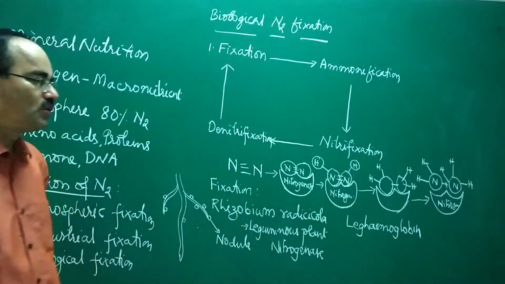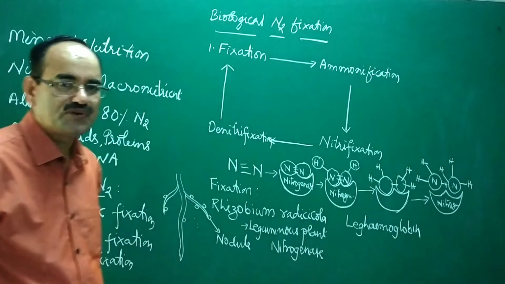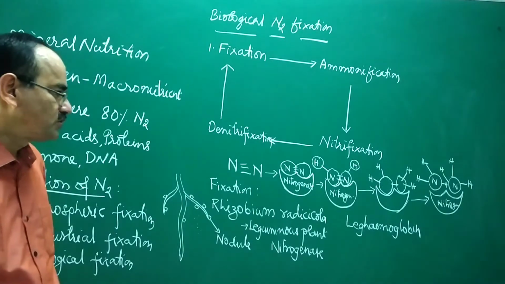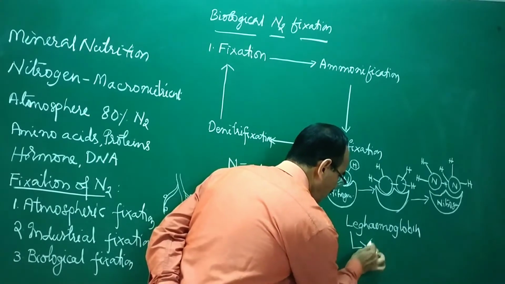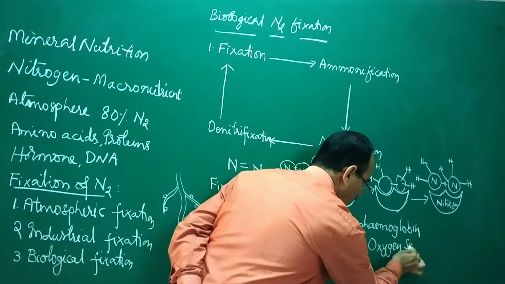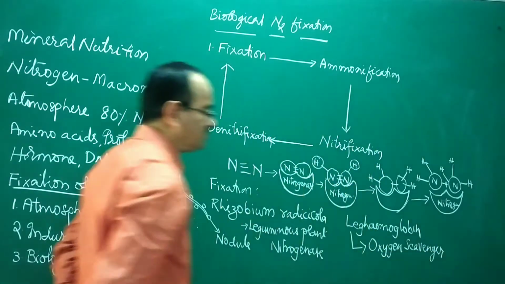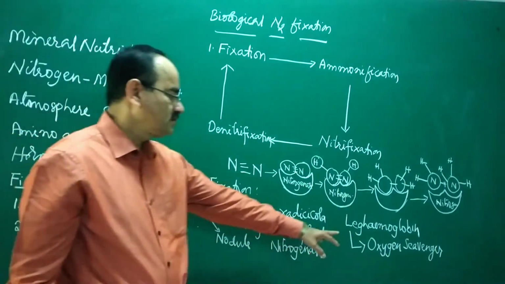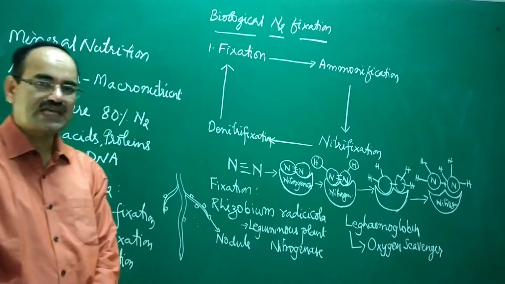Leghemoglobin is the pigment that will remove oxygen from the root nodules. Therefore, leghemoglobin is called an oxygen scavenger. You know what the function of a scavenger is.